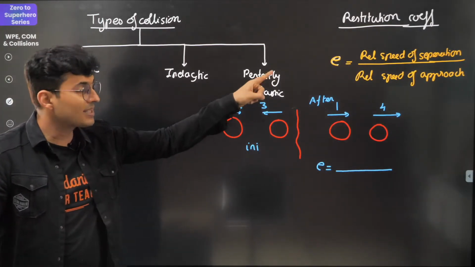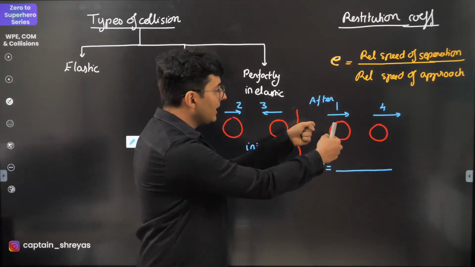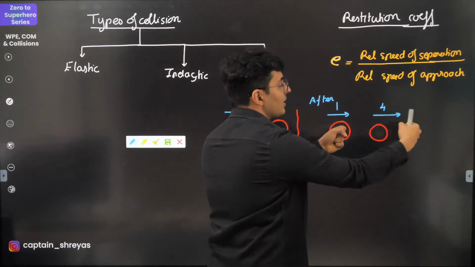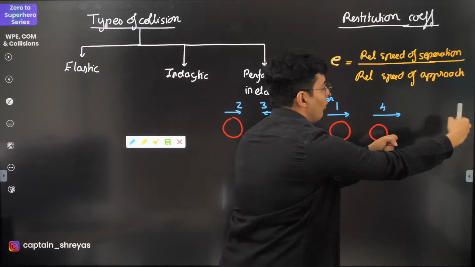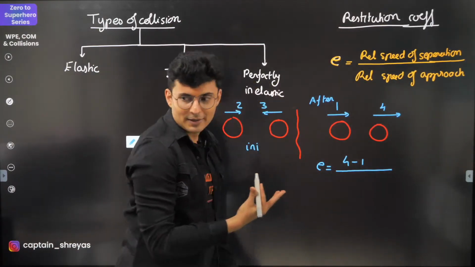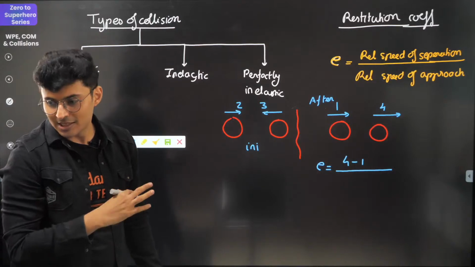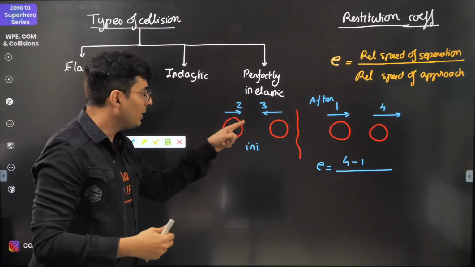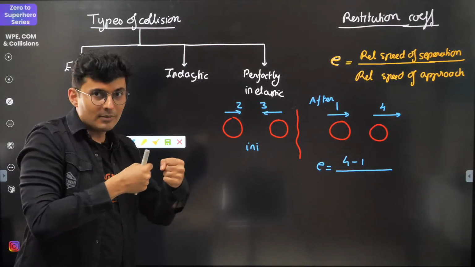Relative speed of separation. They are separating. So you can see this and this, they are separating. That guy is moving faster than this guy. So what is their relative speed? 4 minus 1, isn't it? Yes, it is final by initial, but what is that final value? And initial, if you sit on this guy and look at that other guy, they both are coming closer.